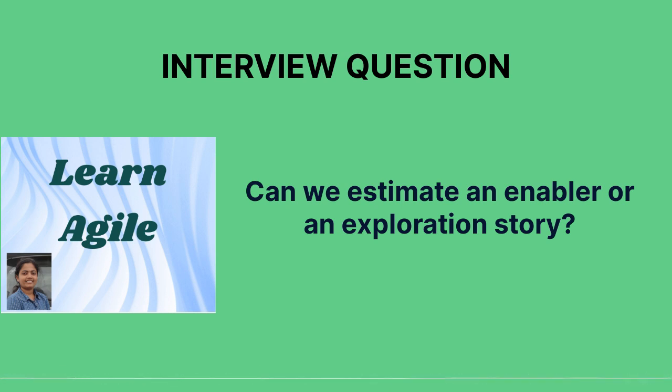Now let's come to the topic of enablers and exploration stories. So we know spike and we know the places where we can estimate. Now let's try to recall the basic rule. What is the basic rule?